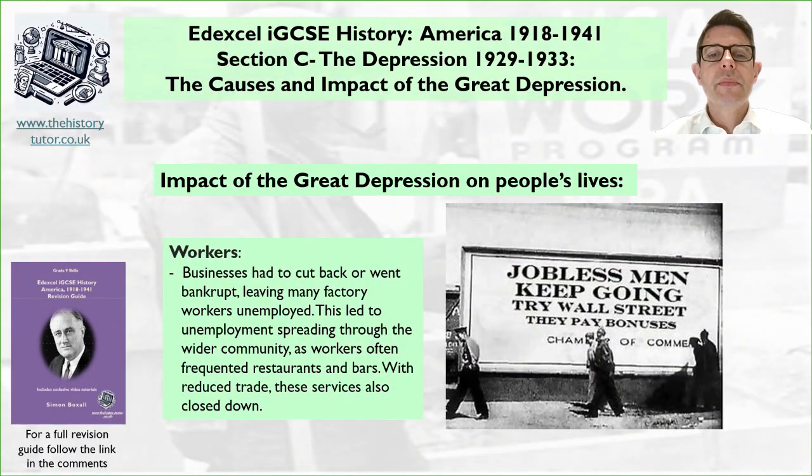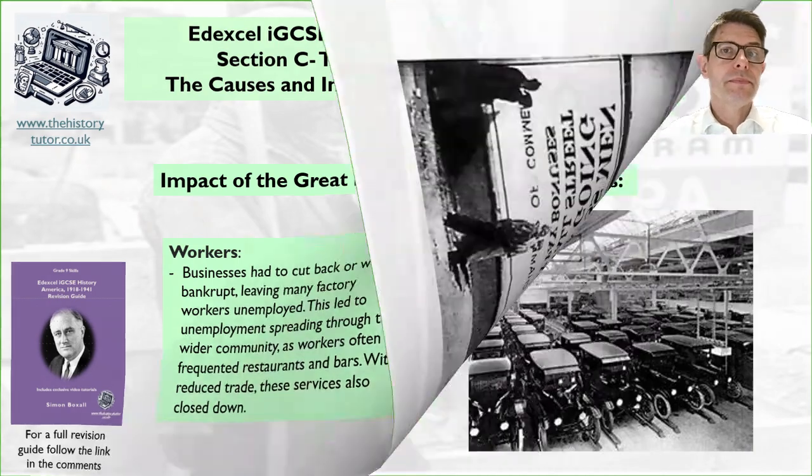What about workers? Businesses had to cut back or went bankrupt, leaving many factory workers unemployed. So the first thing a business will do when they're not making money is cut back on their workforce. Wages are one of the most expensive things a company pays out. This led to unemployment spreading throughout the wider community as workers often frequented restaurants and bars. They used services. So if lots of people are unemployed in an area, they're not going to go to the shops, restaurants and bars, so they're also going to start closing down. With reduced trade, these services also started to close down.